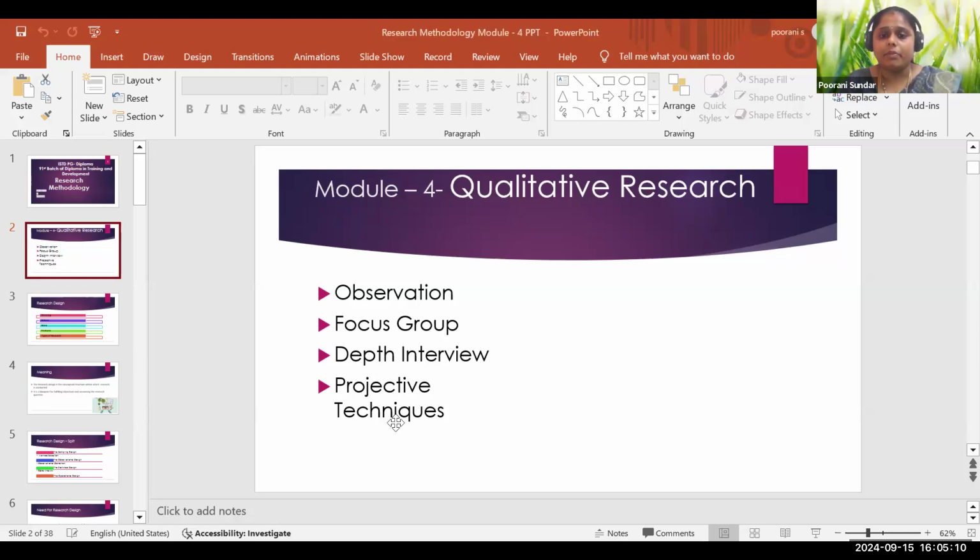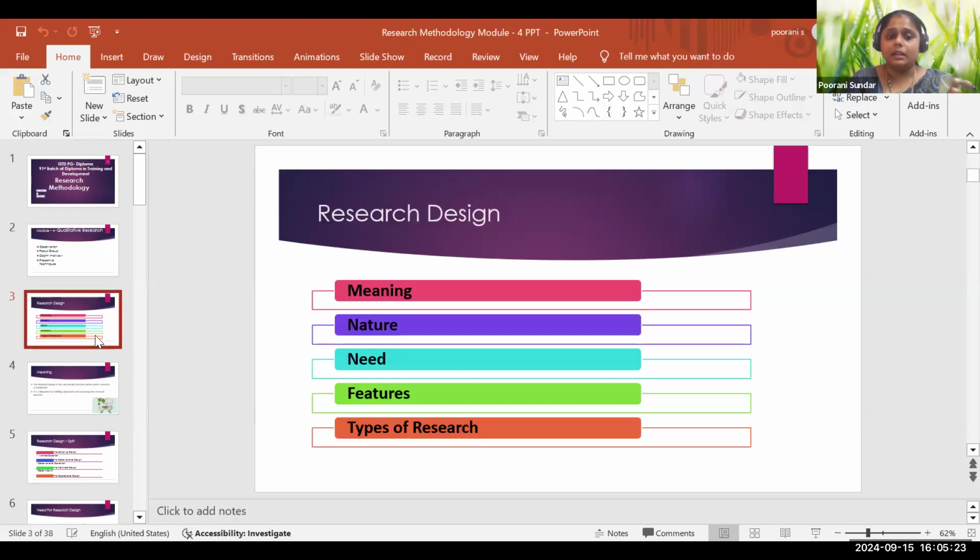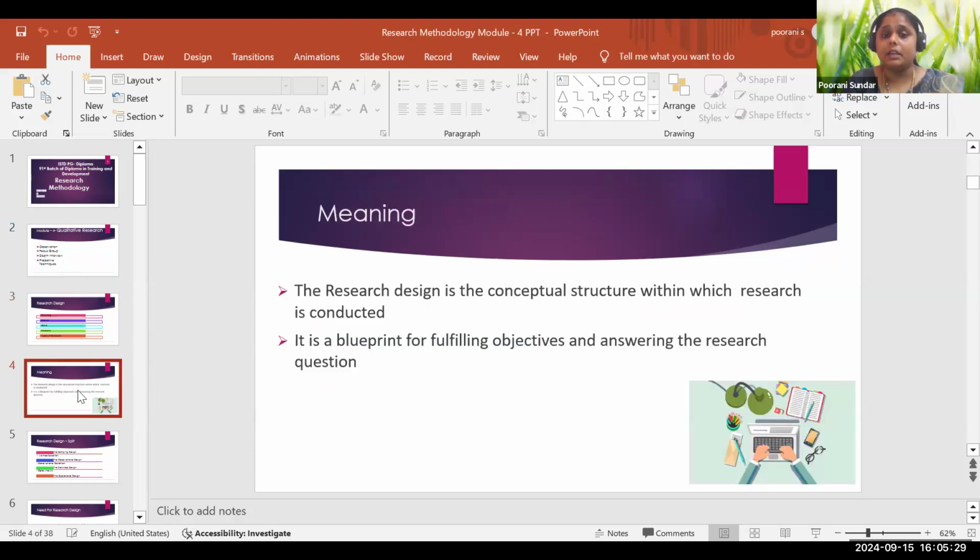So last class we were working on qualitative research. We were discussing observation, focus group, depth interview and projective techniques in that. Before getting into that, we were talking about research design and what the nature of the research design would be, how it is conceptual, in the conceptual structure, how it is conducted.